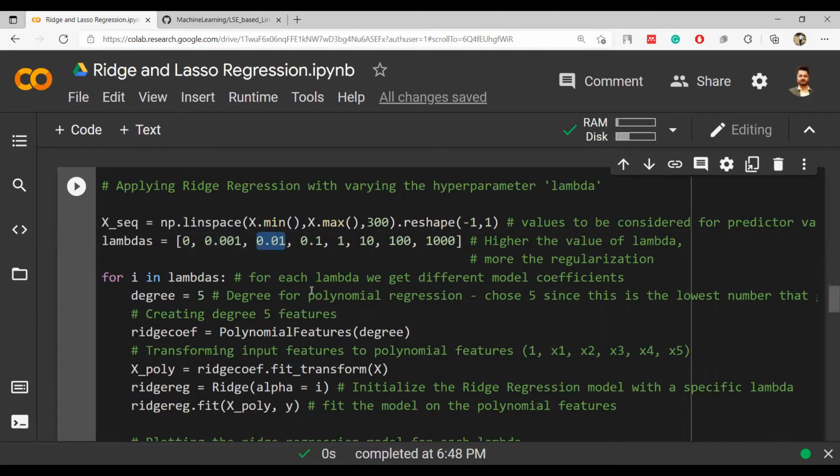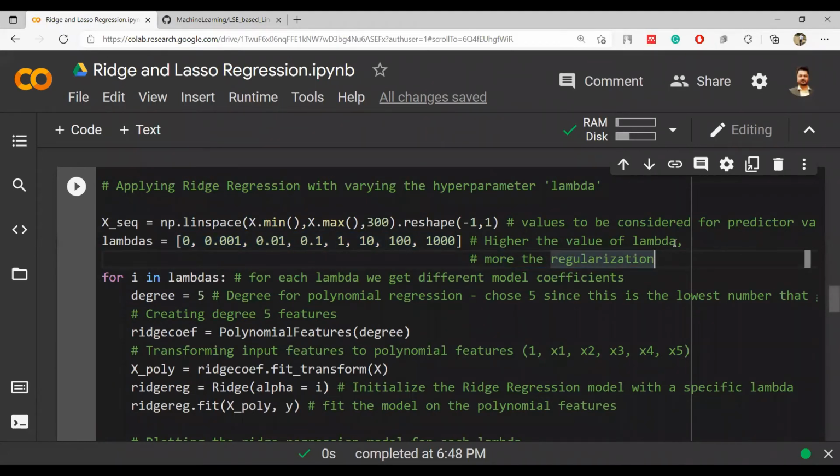0.01 can be written as 10e minus 2. Similarly 10e minus 1, and this 1, 10, 100,000. So these are the different lambda values having very small to very big numbers. So the higher the value of lambda, the more is the regularization.